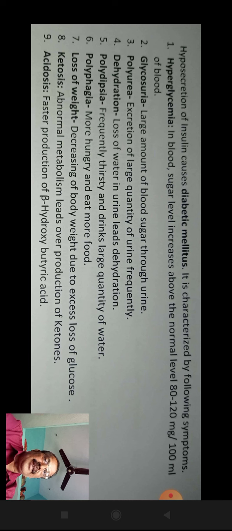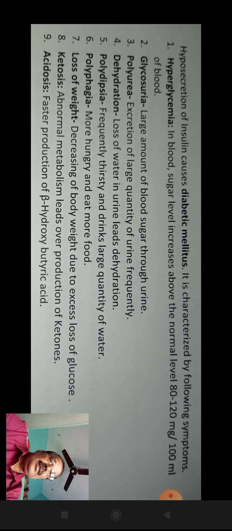Loss of weight, decrease of body weight due to excess loss of glucose. Ketosis, abnormal metabolism leads to overproduction of ketones. Acidosis, faster production of beta-hydroxybutyric acid. These are a few symptoms of diabetes mellitus caused due to hyposecretion of insulin hormone.